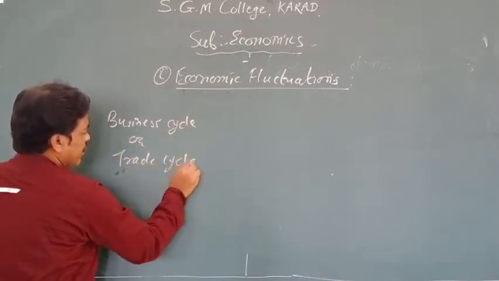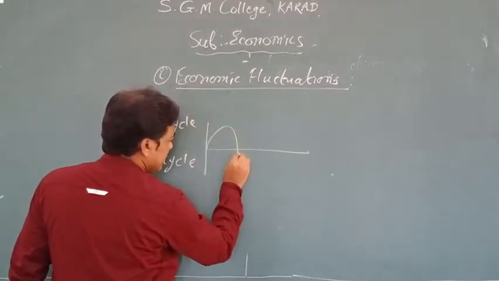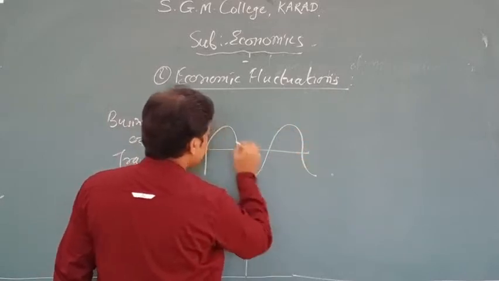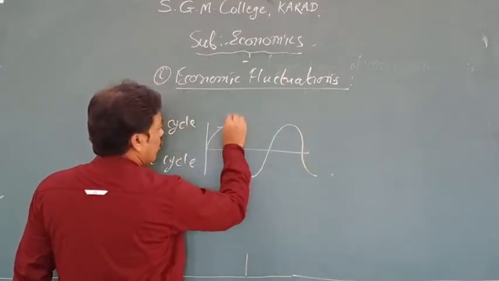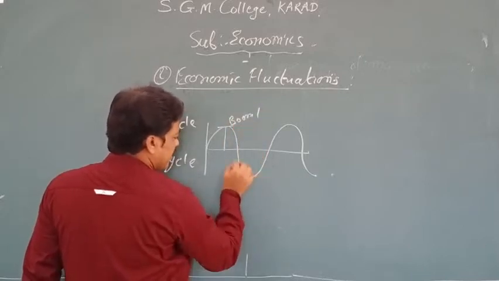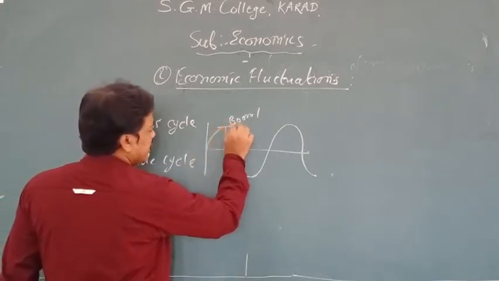I explained all these points. And even at that time, I explained that the economy will not remain as it is. I have given you such a diagram. Ups and downs are there. The economy will remain at the top, this condition is boom or prosperity, and again some kind of depression or recession comes. So there are fluctuations in the economy.